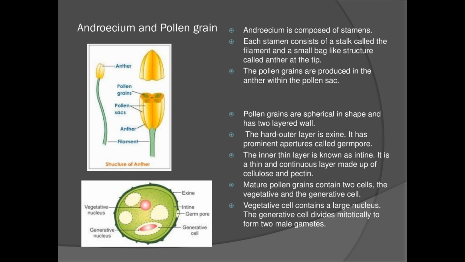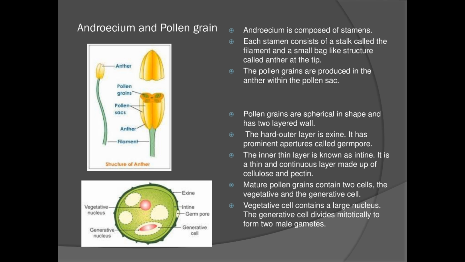When you cut the anther and see it inside, there are small green color particles. These are called your pollen grains, and these pollen grains are formed inside pollen sacs. Now if you enlarge this pollen grain under microscope, you will see the picture shown below. Green colored spherical shaped structure, that is your pollen grain.